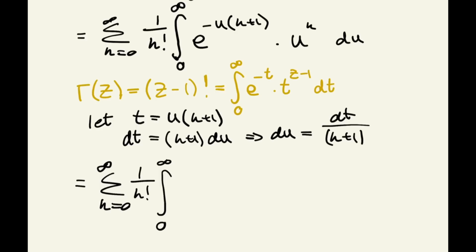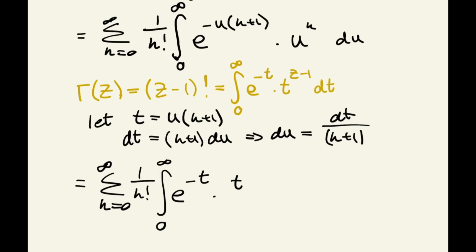Brilliant. Then we're going to have e to the power of negative t. And what was u? We've got this u to change now. Given that t was equal to u times k plus 1, that implies that u is just t over k plus 1, if we divide by k plus 1 on both sides.